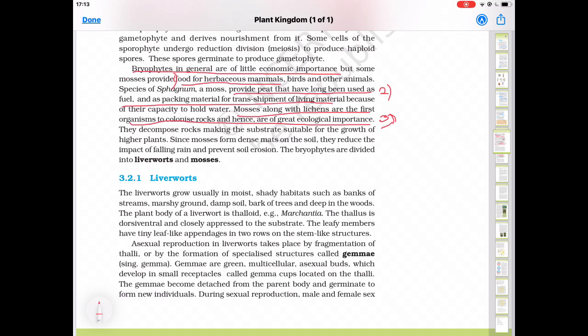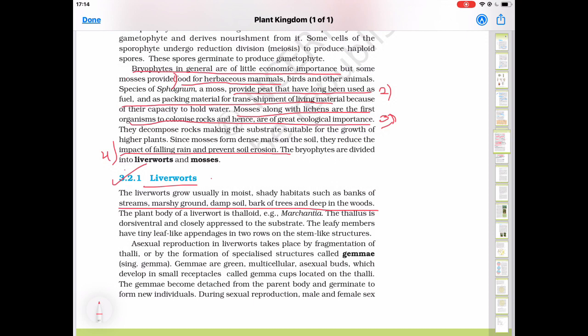Since mosses form a dense mat on the soil, they reduce the impact of falling rain and prevent soil erosion. The bryophytes are divided into 2 parts, liverworts and mosses. Now first, liverworts. Example is Marchantia, as shown in figure 3.2, Marchantia female thallus and male thallus. They grow usually in moist, shady habitats such as the banks of streams, marshy ground, damp soil, bark of tree, and deep in woods.